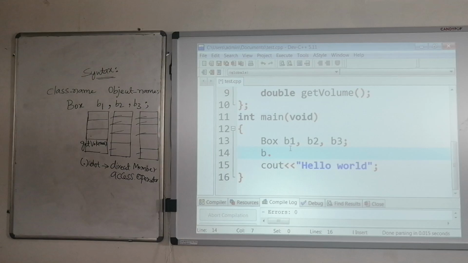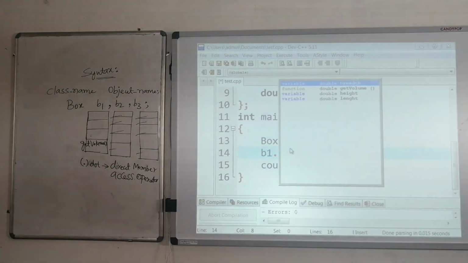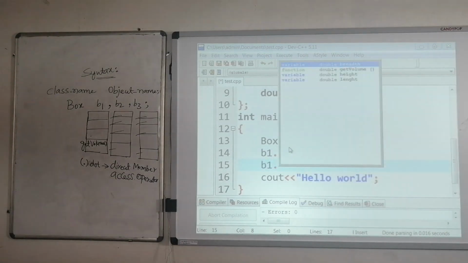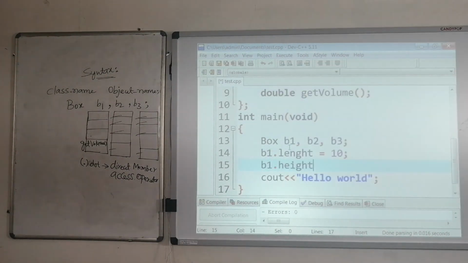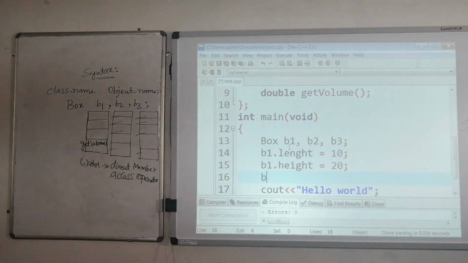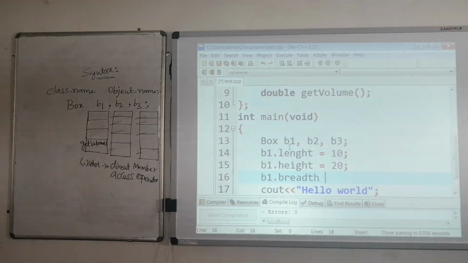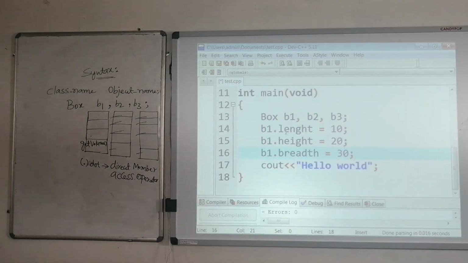So B1 dot length, I am initializing it to 10. Then B1 dot height equals 20. Then B1 dot breadth equals 30. So like this I have initialized B1's length, height and breadth.